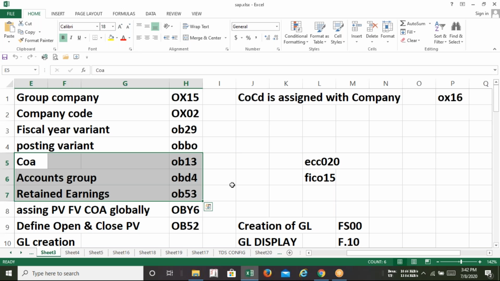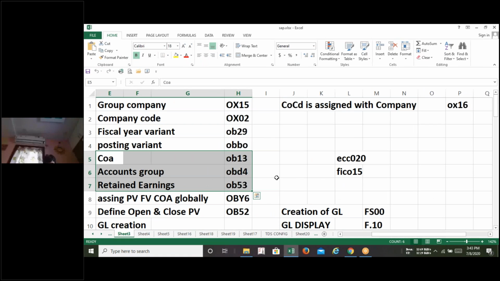For the first half an hour or 45 minutes of this session, we'll be discussing these three configurations: Chart of Accounts, Accounts group, and retained earnings. I'm requesting all of you, please make a note of it, the description as well as the T code.